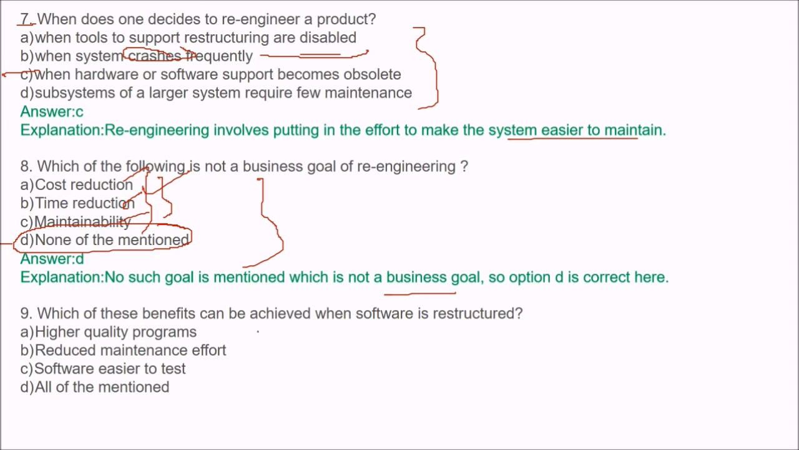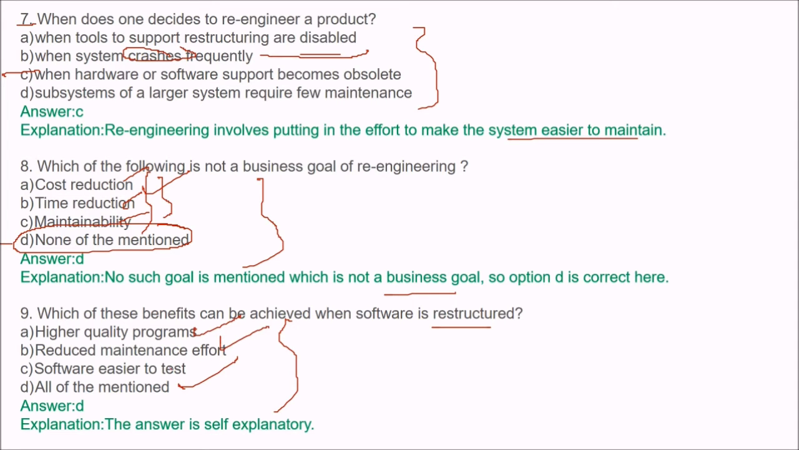Which of these benefits can be achieved when software is restructured? All options. The answer is all options, because when software is restructured, you want higher quality programs, reduced maintenance effort, and software that is easier to test. So these three are true for you.